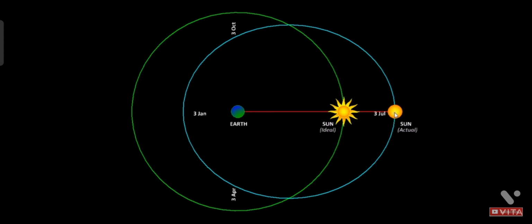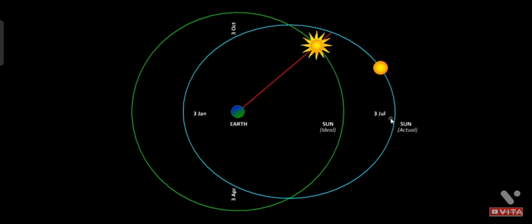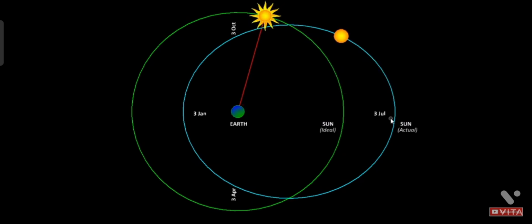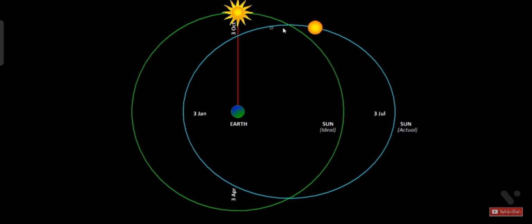But its velocity being the slowest, in just one day it is going to lag behind by about 8 seconds, and this lag will continue. The Sun will lag more and more behind till about this date, beginning of October, 3rd of October, where the difference between the two would be the maximum. It will reach something like 7.5 to 8 minutes.